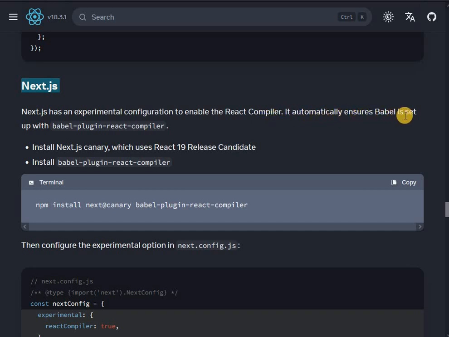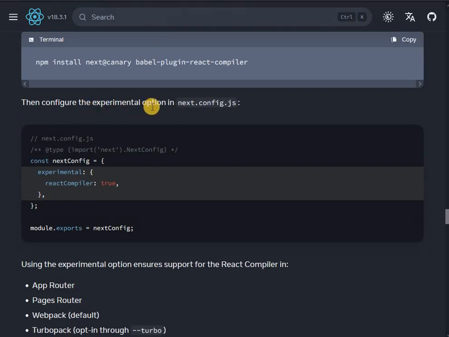It automatically ensures Babel is set up with Babel plugin React compiler. Next.js canary, which uses React 19 release candidate. Install the Babel plugin React compiler. Next canary, what does this mean? Install Next.js canary. Then configure the experimental option in Next.js config.